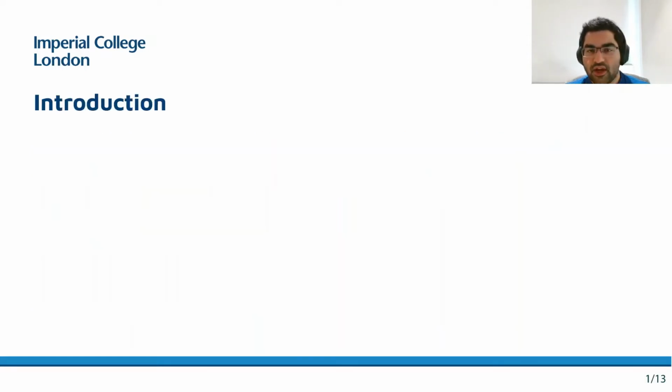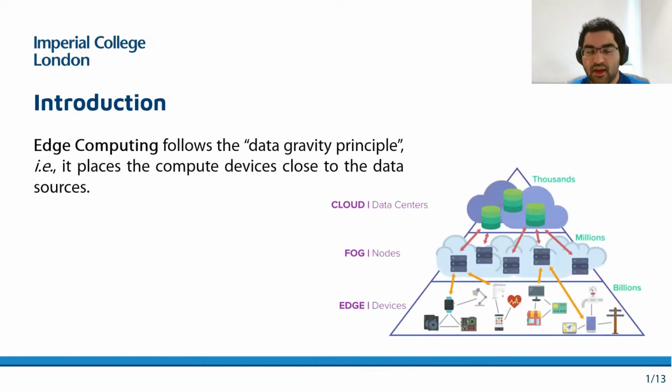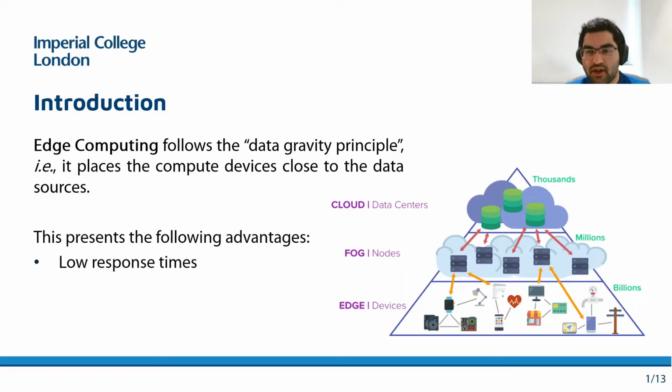So we all know that in recent years, the computational paradigms have shifted from cloud backends to edge devices. And edge computing follows the data gravity principle. That is, it moves the computational devices close to the end users, giving rise to a multitude of benefits. First, it offers low response times, possibly in milliseconds, crucial for time-critical applications. Second, it solves the data explosion problem.